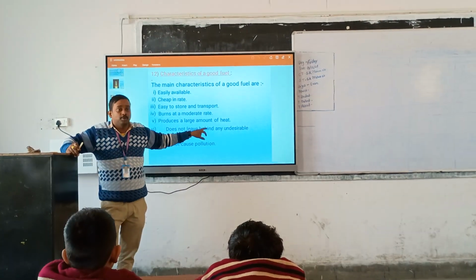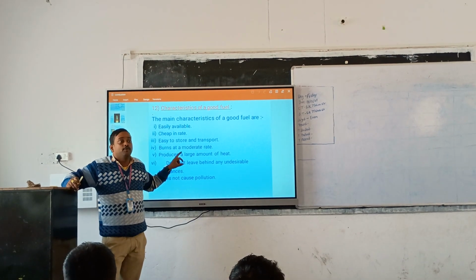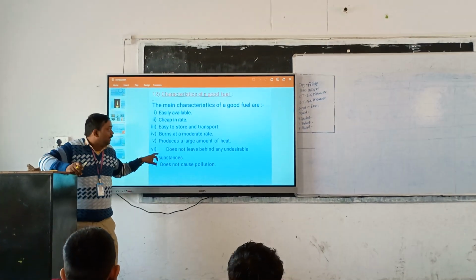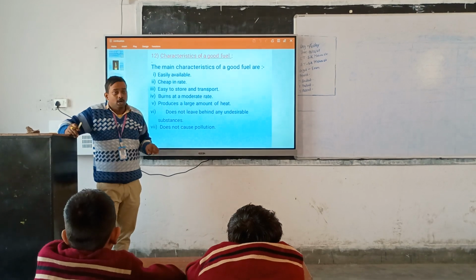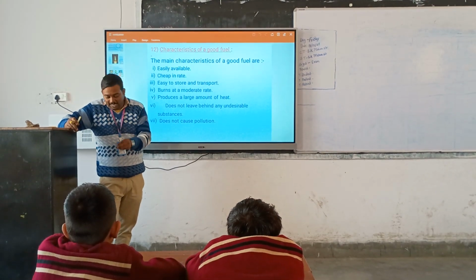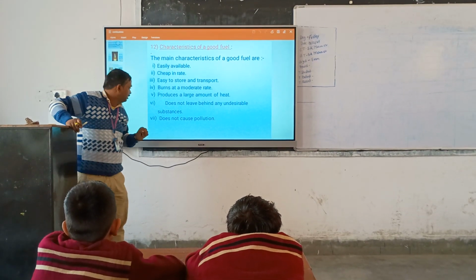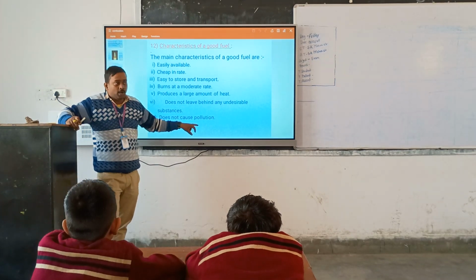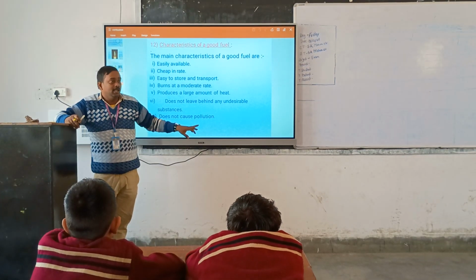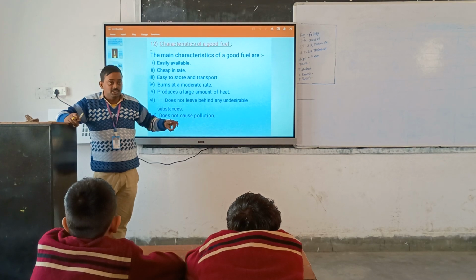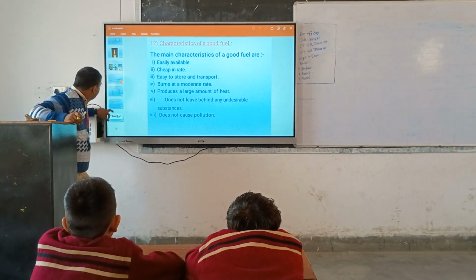It produces a large amount of heat, which means the calorific value is high. It does not leave behind any harmful product like carbon monoxide, and does not cause any pollution. So which type does the Indian government use? CNG gas.